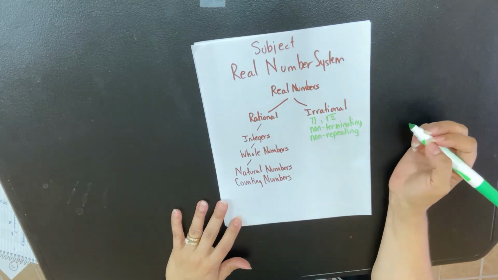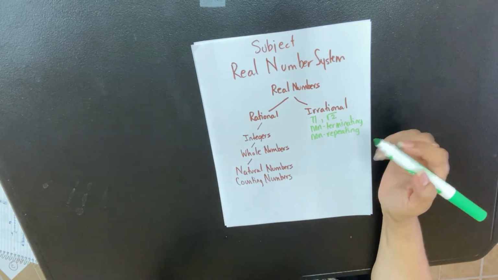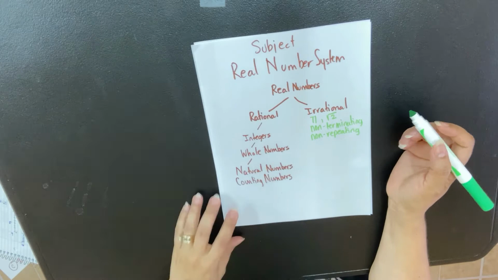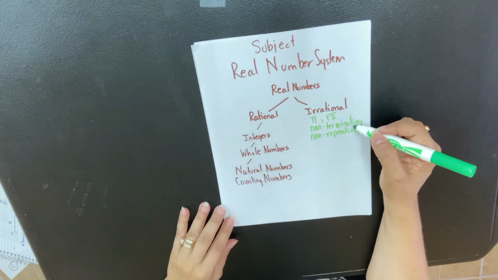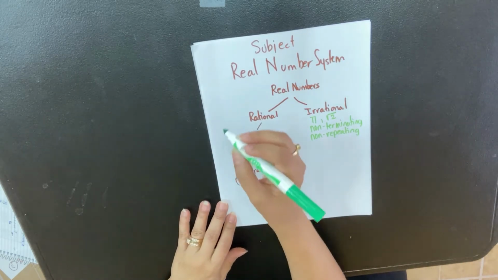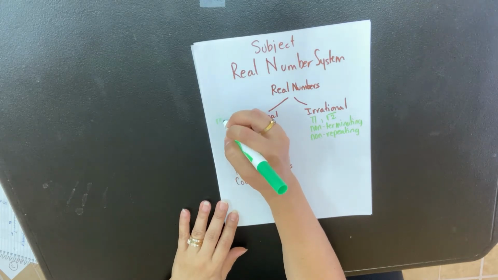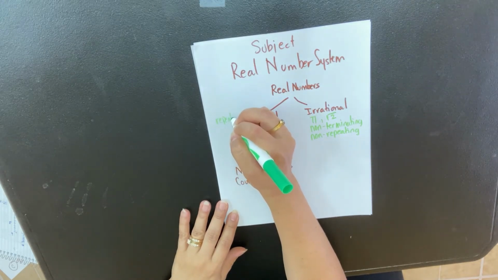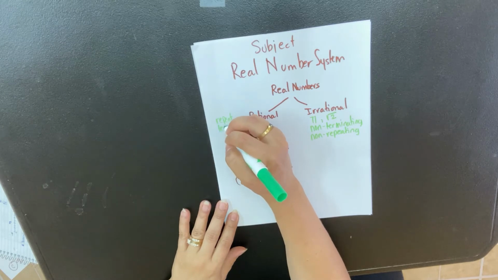Okay, they don't end and they don't continue in a way that repeats. The rational numbers do terminate and they do repeat. So these repeat or they terminate.